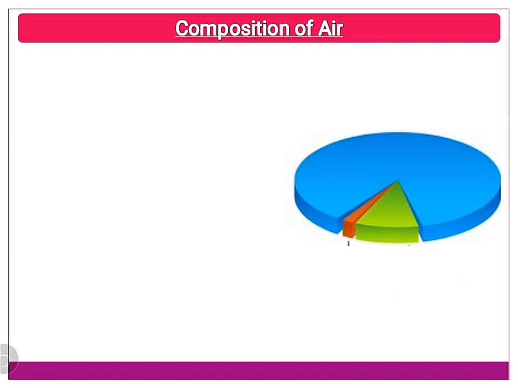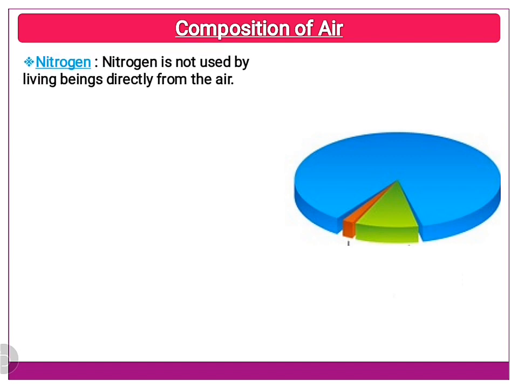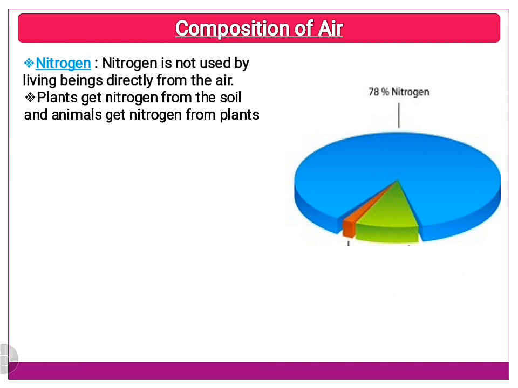The biggest component of air is nitrogen. It comprises around 78% of the air. And children, do you know that nitrogen is not used by living beings directly from the air? In fact, plants get nitrogen from the soil and animals get nitrogen from the plants.